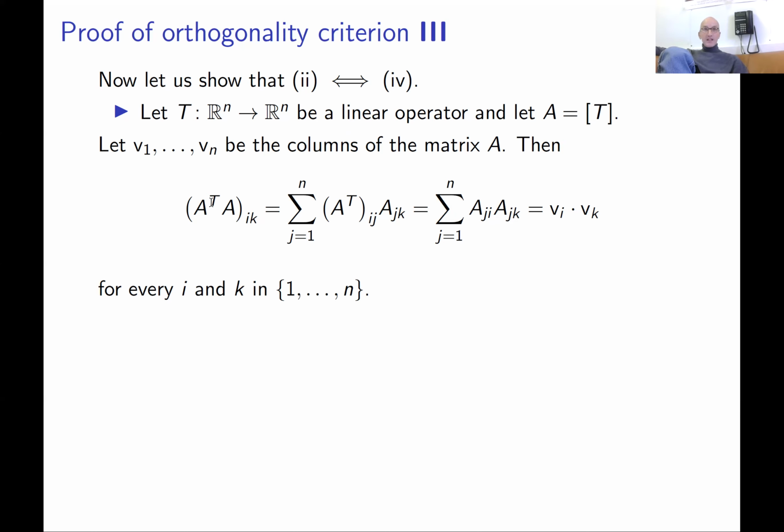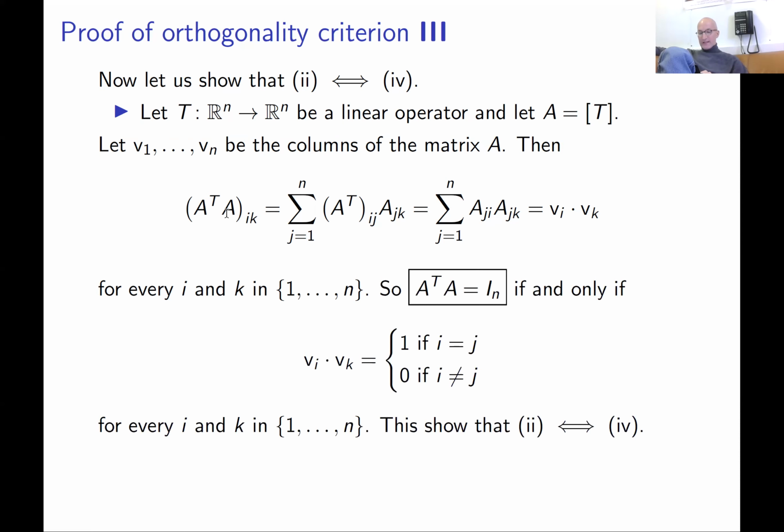Yeah, identity matrix. So if you know condition 4, then this proves that Vi dot Vk is 1 if i equals k, and 0 if i is not equal to k, which exactly means condition 2, orthonormality of columns of matrix A, and vice versa. If you know that this is 1 if i equals k and 0 if i is not equal to k, this means that the entries of this matrix are the same entries as the identity matrix. So this matrix is identity.